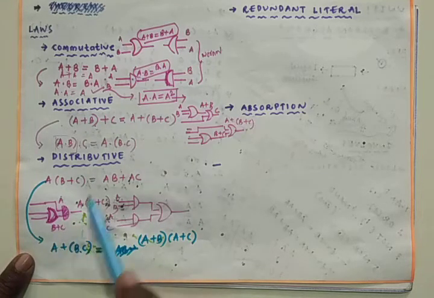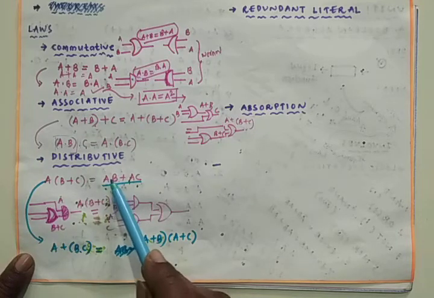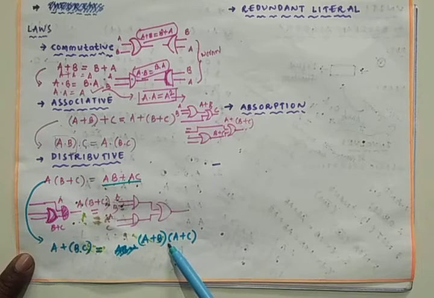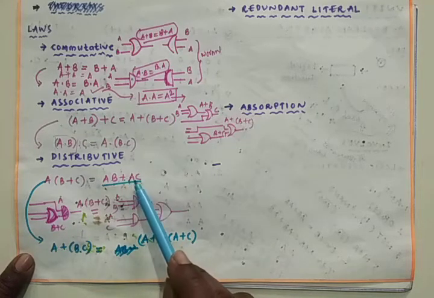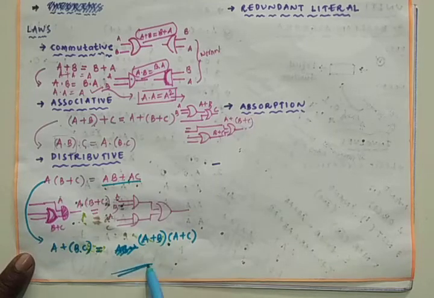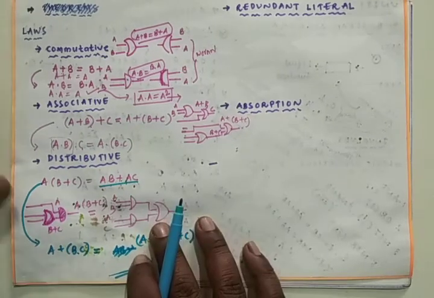A plus BC is equals to, similar to this one, A dot B, so that it will be A plus B, and here the A dot C is nothing but A plus C. Likewise, you can verify the distributive law also.